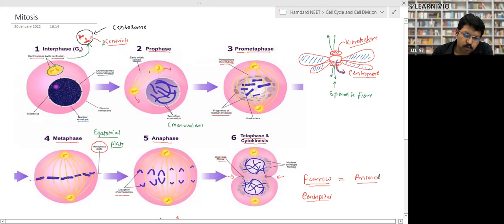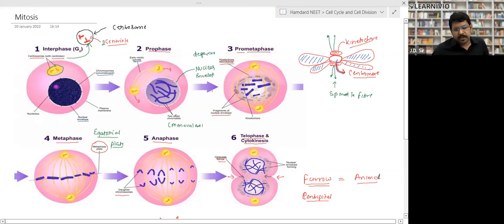Both of the centrosomes, like the centrioles, start moving toward the opposite poles, and the nuclear envelope starts degenerating. This is the nuclear envelope, right? So this nuclear envelope starts degenerating. It degenerates, right? Means it disappears, degenerates. It breaks into fragments.